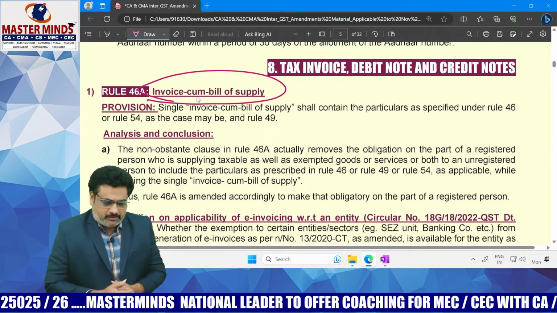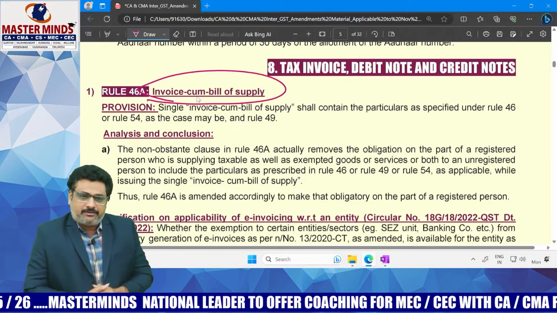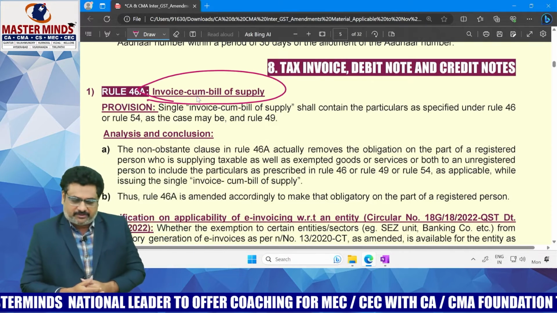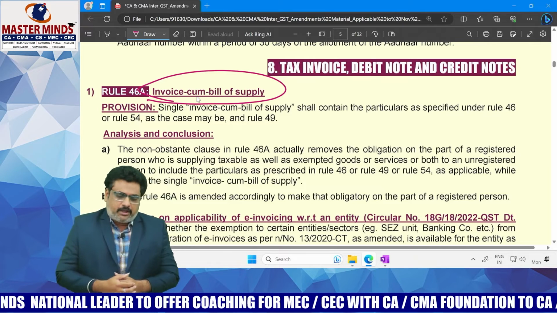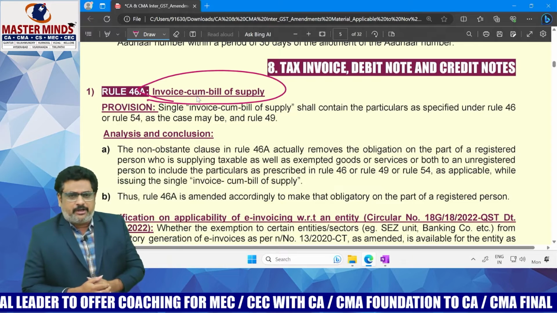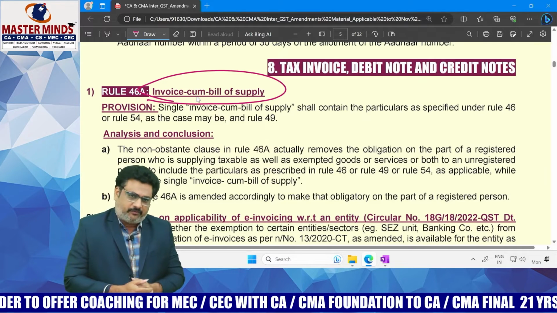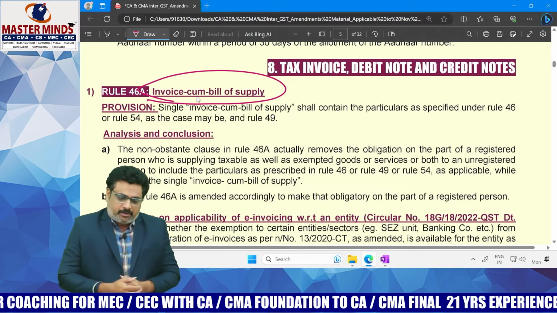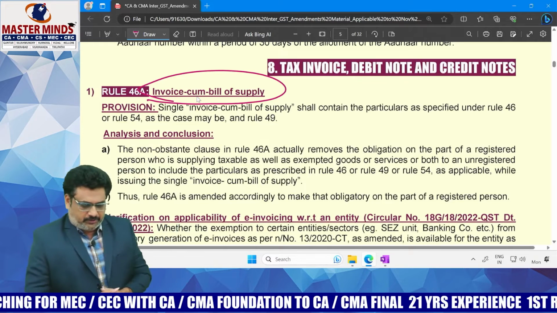Bill of supply. Sir, if at all we are making both taxable supplies as well as exempted supplies to an unregistered person, in that case, there is no need to issue a separate document for both these supplies. A single invoice cum bill of supply can be issued. That is the thing we discussed. Okay.